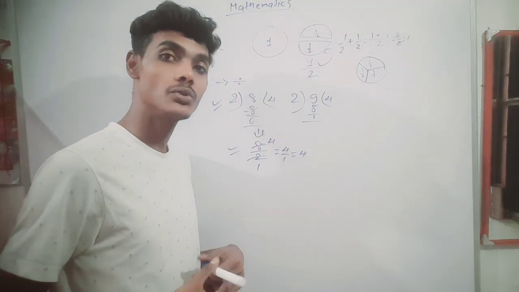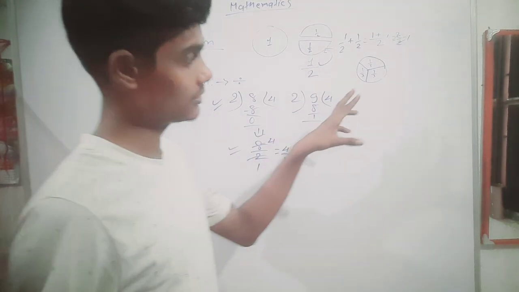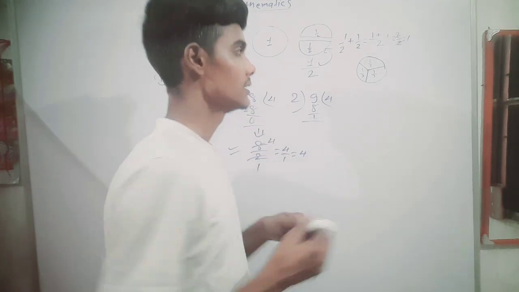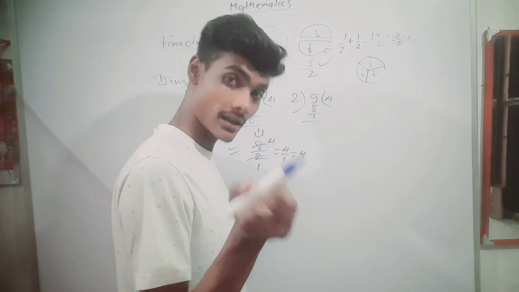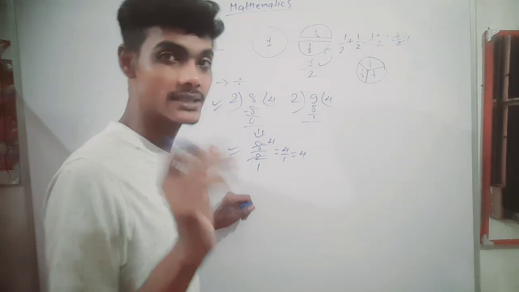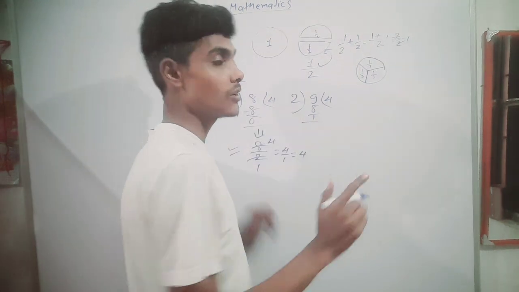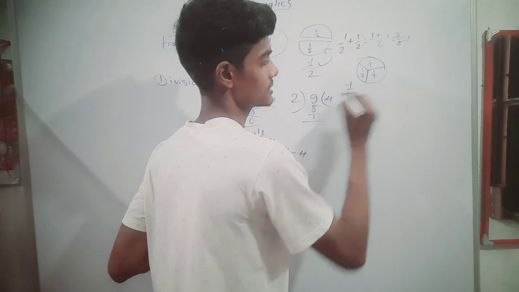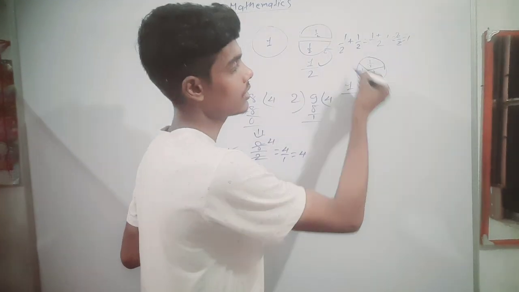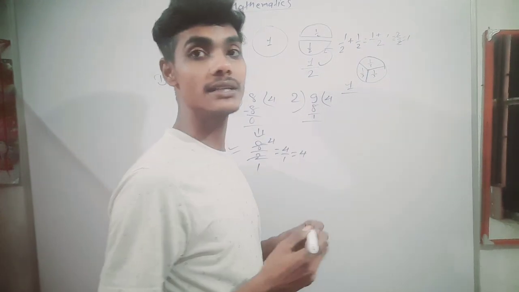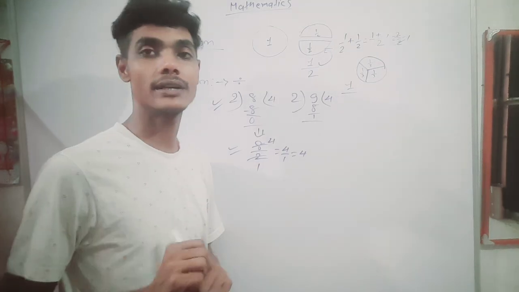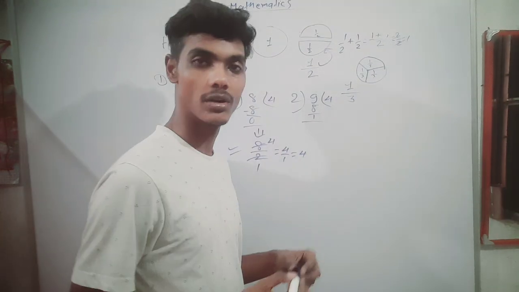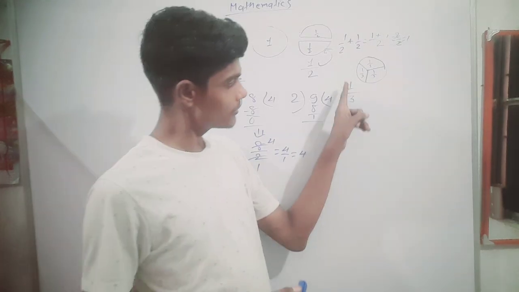How do I know that each part is known as 1 by 3? How can I say that? Because I just recently said that it is a part of one bread. Understand? So 1 is written on the upper side and it is one of the 3 parts. I divided the given bread in 3 equal parts, and that is written in the lower part, so it will become 1 by 3 part.